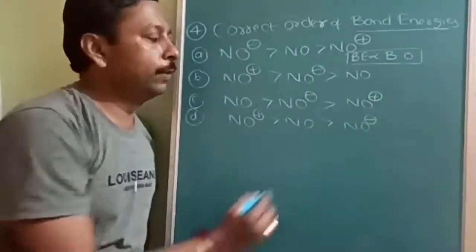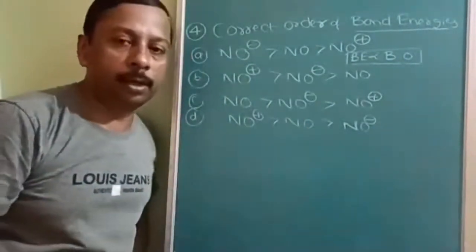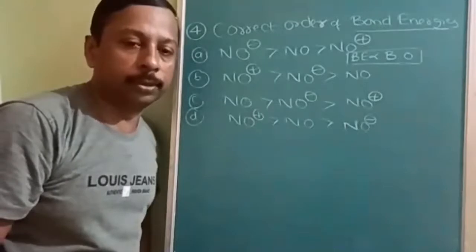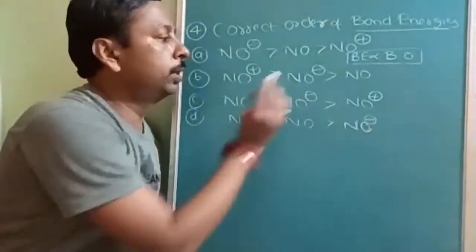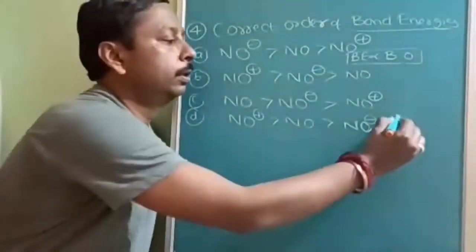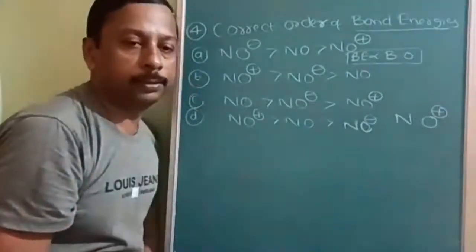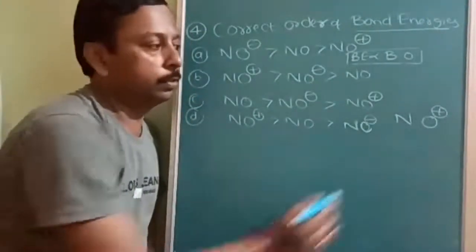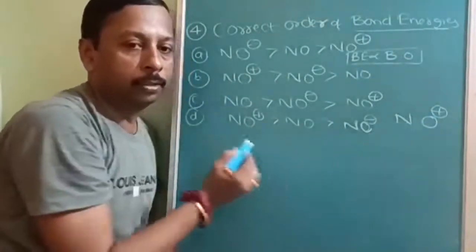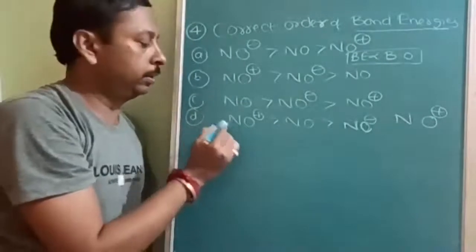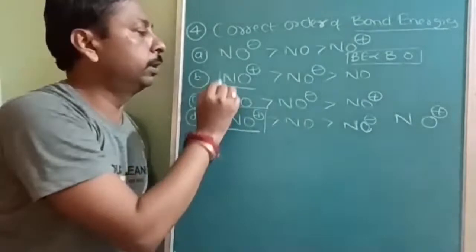Now you can find out where the bond order is highest. Bond order is highest when both are nitrogens. Okay. So here both can be nitrogens when nitrogen and oxygen carries a positive charge. Oxygen must have a positive charge because oxygen loses 1 electron, giving 7 electrons like nitrogen. Okay. So where you can find NO plus, here, this and this. So bond energy will be highest for either this one or this one.